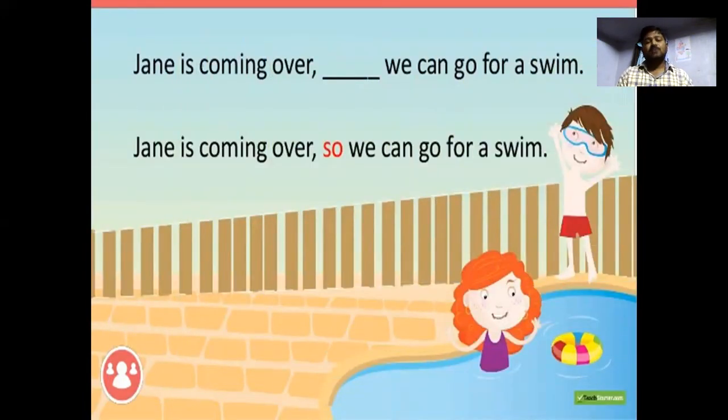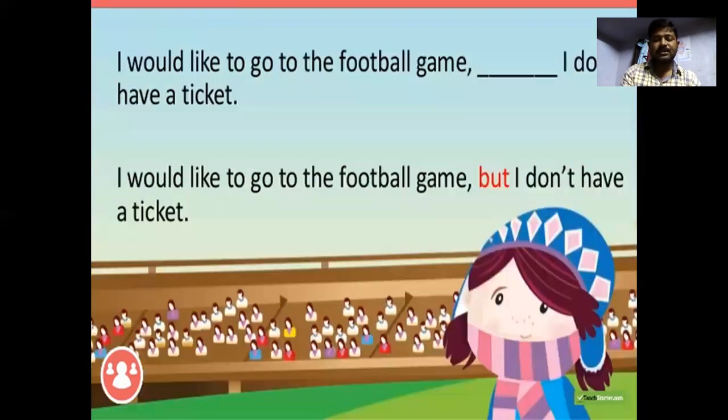Jane is coming over, dash, we can go for a swim. These are two independent sentences. Jane is coming over is an independent sentence, a simple sentence. We can go for a swim is also an independent sentence. Jane is coming over, so we can go for a swim. They are joined with the conjunction so.